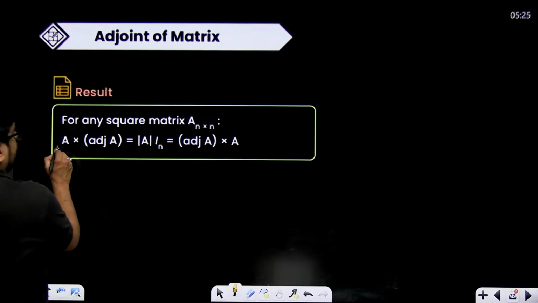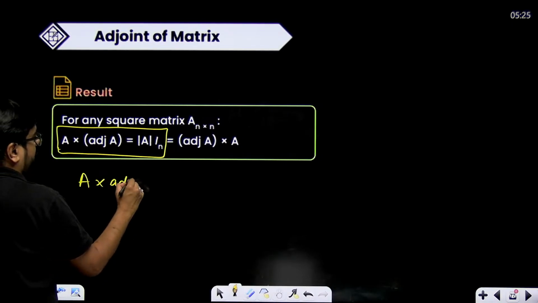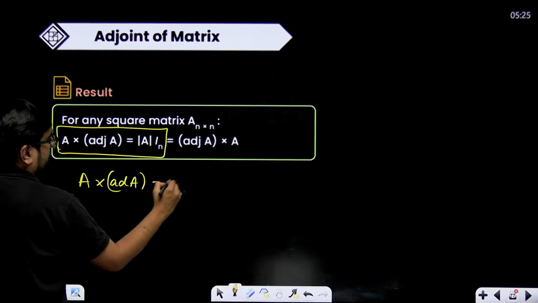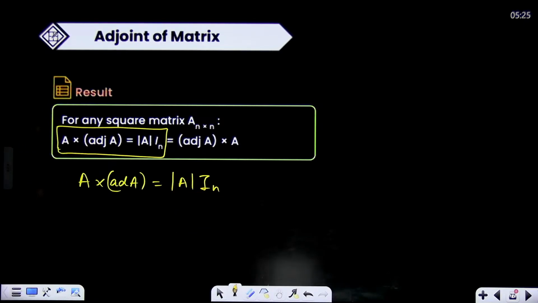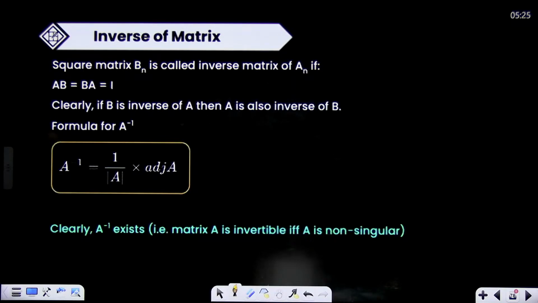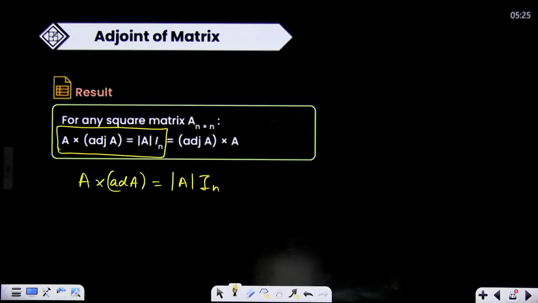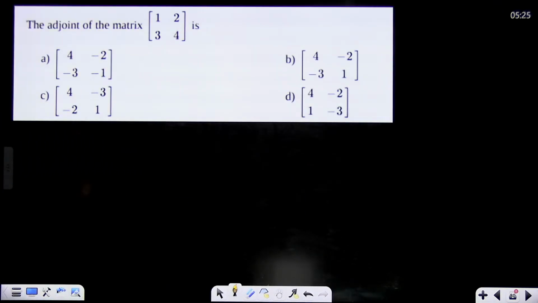This is an important thing. In MCQs many times A multiplied with adjoint of A will always be equal to determinant of A multiplied with the identity matrix of the same order. Now how to find the adjoint of A? That's one thing. Okay, we'll see in the questions now.